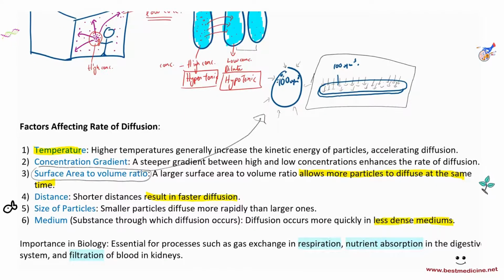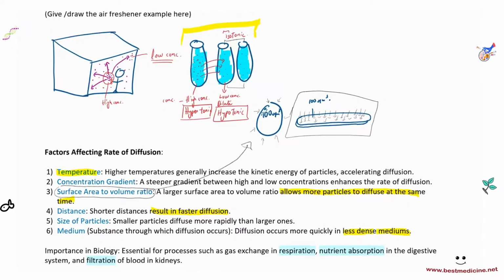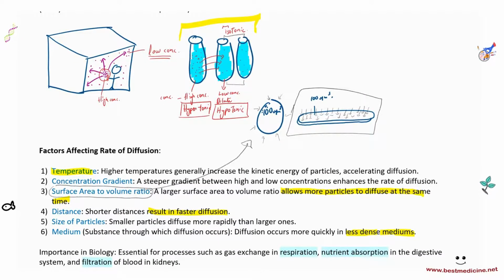All right. So importance in biology. Why is diffusion so important? Diffusion actually is very, very important in biology. We have a couple of examples that we'll do in a bit. So it is essential for processes such as gas exchange, which we need for respiration. Remember, oxygen combines with glucose to form carbon dioxide and water and energy. We also need to absorb nutrients, glucose, for example, in the digestive system and filtration of blood in the kidneys. So for this, we need diffusion and other forms of exchange of substances.